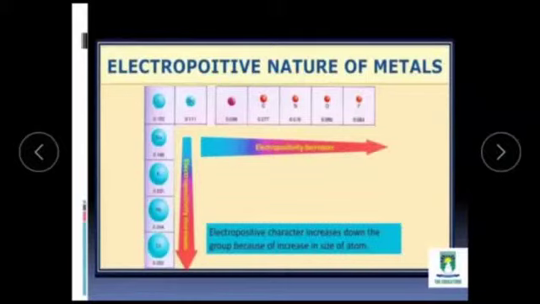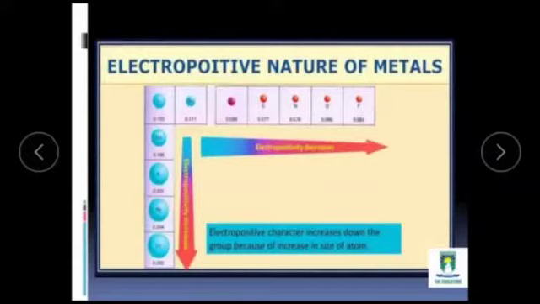Electropositive character decreases along a period from left to right because atomic size decreases due to the increase of nuclear charge. It means elements at the start of the period are more metallic. This character will decrease when we move from left to right in a period.